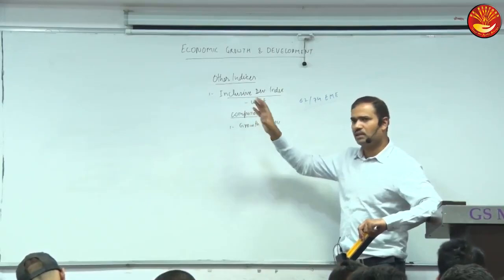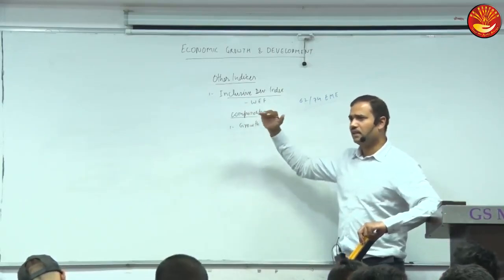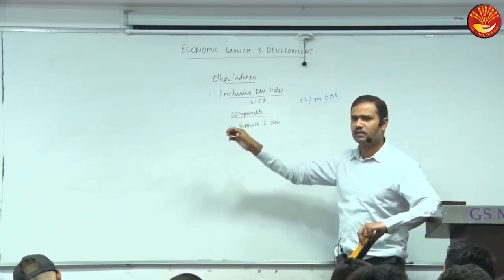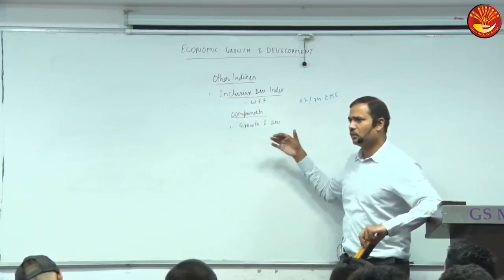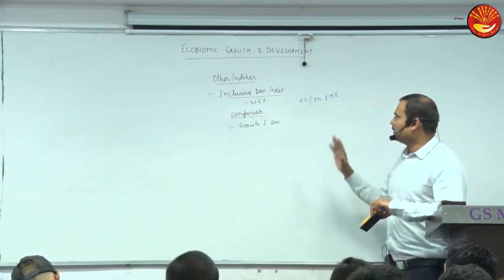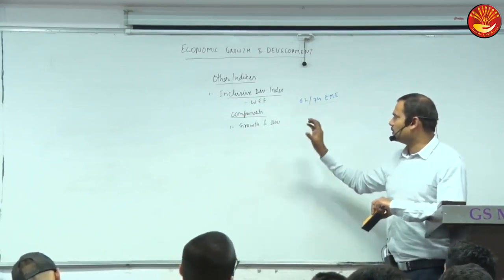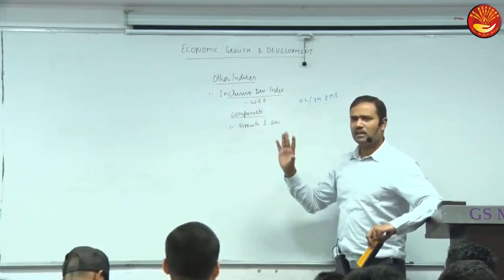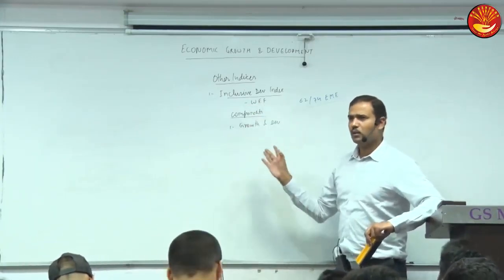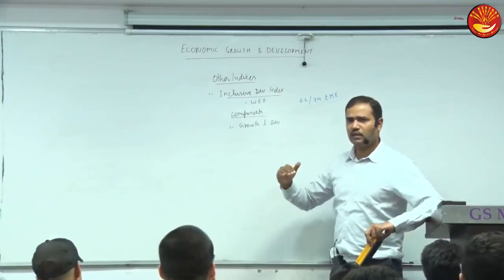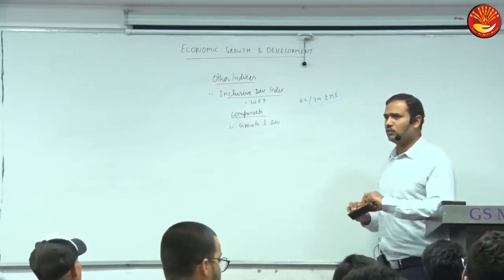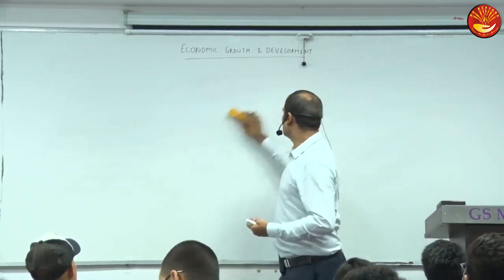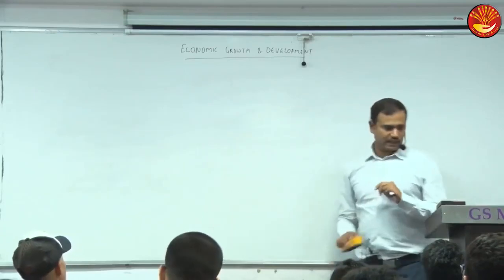But as I told you, what is important is that you can classify indices in various categories, like gender related, overall broad based, deprivation based, and some psychological well-being. In different categories, you should have an idea about which organization publishes them and their components. Data is not important now, because before prelims I will update the data, as a lot of reports will change by the time you write the exam. But you should have a rough idea of where we stand.